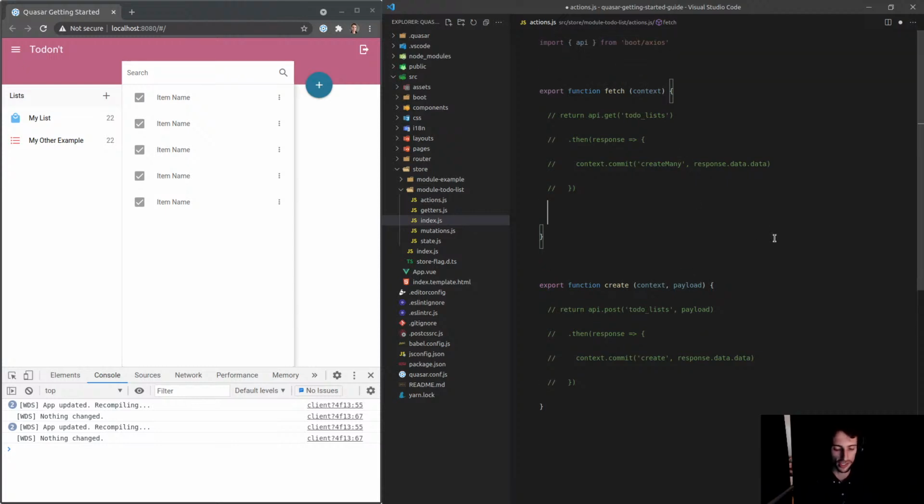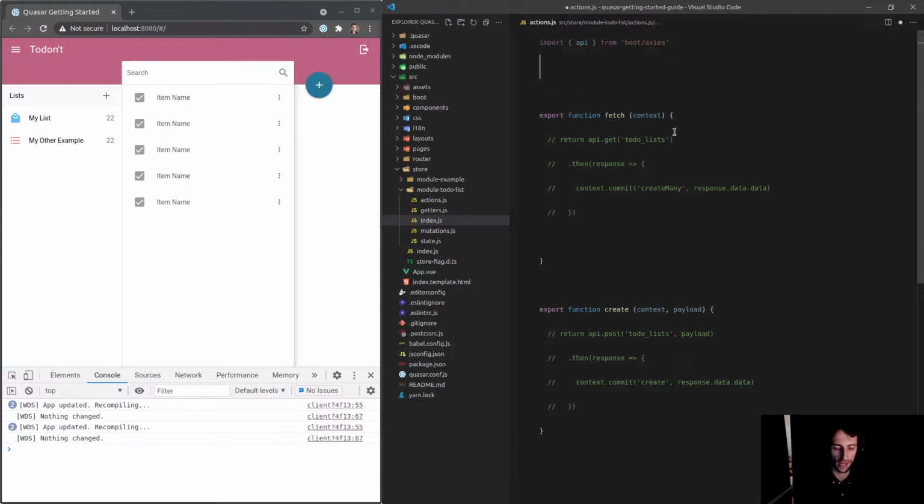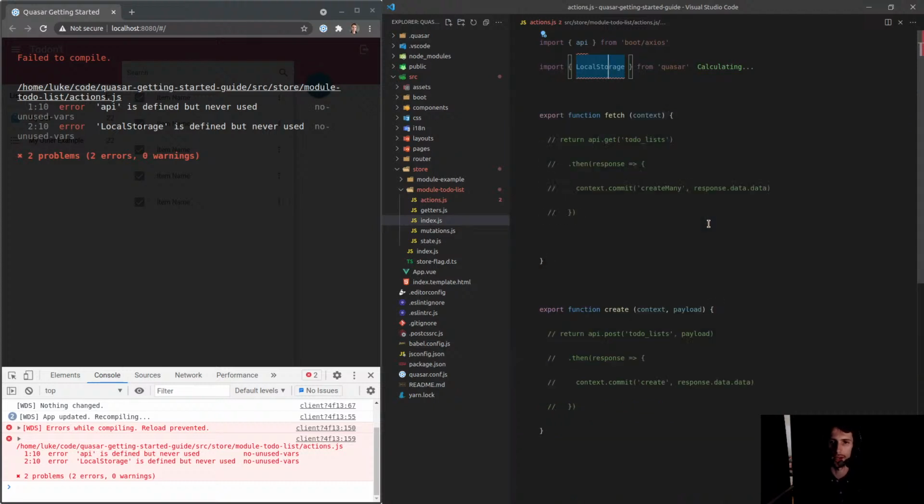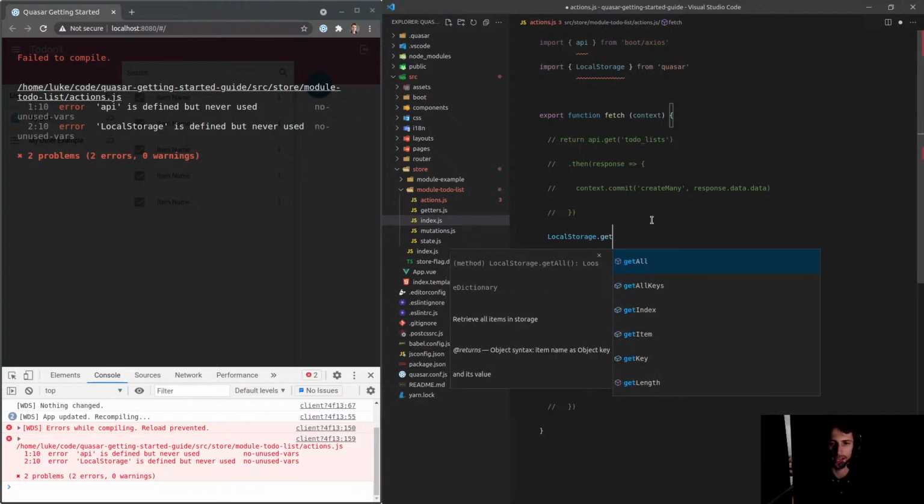So how about we change this to, excuse me, I keep burping myself now that I'm eating. I want to change this to maybe something with local storage, like fetch it from local storage. I don't know, maybe I'd use a promise there to do that. So let's say import local storage, and we're going to do that from Quasar. Pretty sure that it's got that. Yep, there it is. So now I should be able to say local storage dot get.